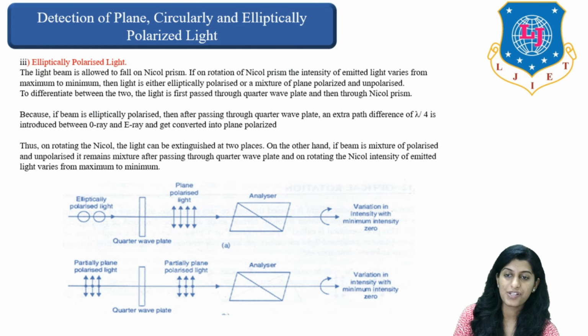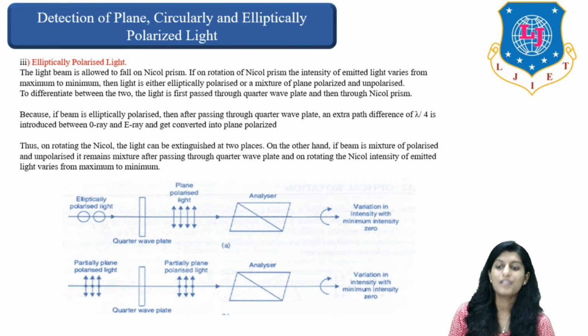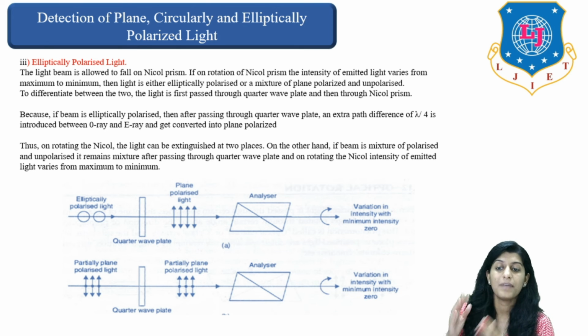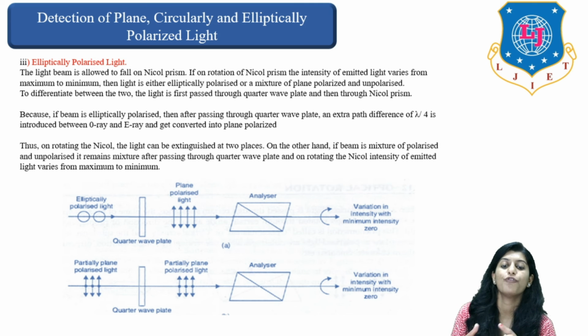Talking about detection of plane, circularly and elliptically polarized light. Now let's talk about elliptically polarized light. What do we mean by elliptically polarized light? The light beam is allowed to fall on a Nicol prism, as we have already seen in the last two cases. If on rotation of the Nicol prism the intensity of emitted light varies from maxima to minima, then the light is either elliptically polarized or a mixture of plane polarized and unpolarized. Then how can we differentiate? We can see in these two figures.